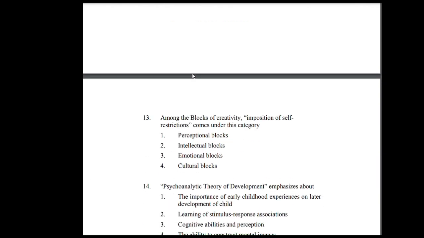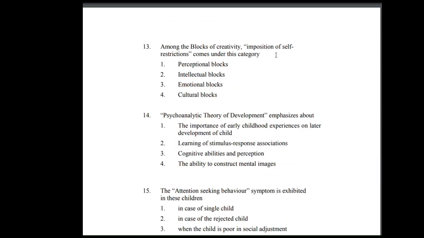Option 2 is correct. 13. Among the blocks of creativity, imposition of self-restrictions comes under this category: 1. Perceptual blocks 2. Intellectual blocks 3. Emotional blocks 4. Cultural blocks. Option 1 is correct.